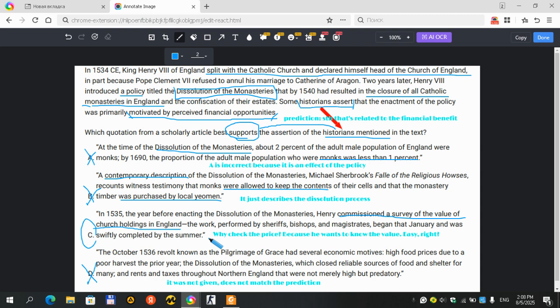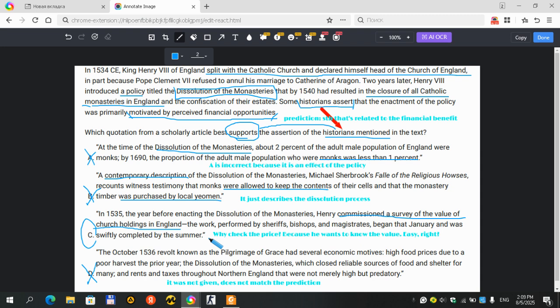The policy was carried out in 1540, right? And what does he have to do in 1535 if he doesn't want money? Because he just surveyed the value of the church holdings in England so that he can grab that cash in the future. That's why he checked all the stock and measured their value. He wants money. He's after the money.